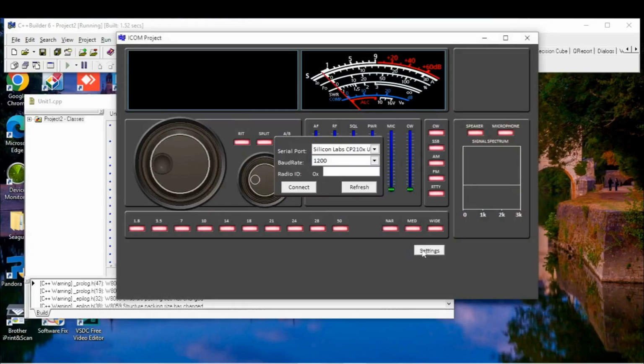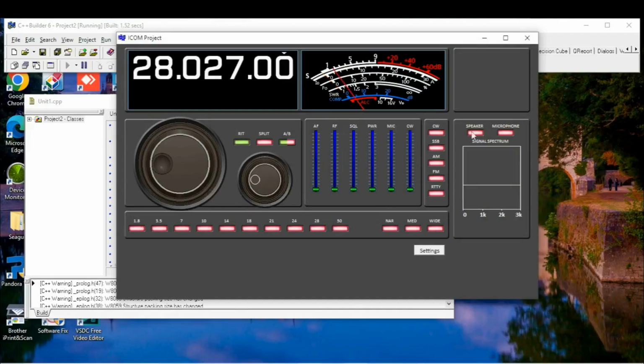So let's see. Oh, I forgot. Let's do radio ID. So audio started. On the top is the spectrum, and on the bottom is the waterfall of the signal.